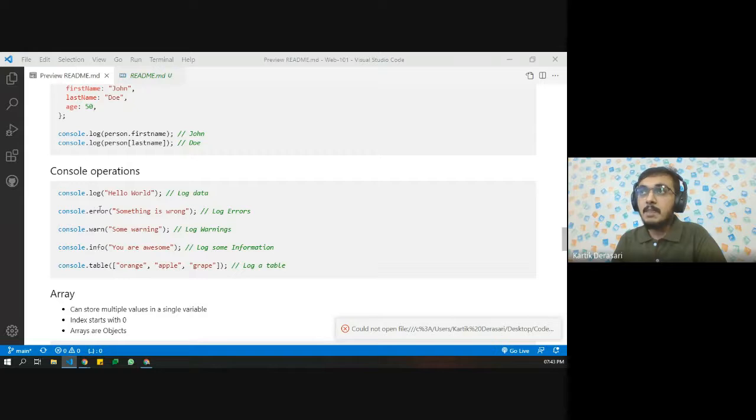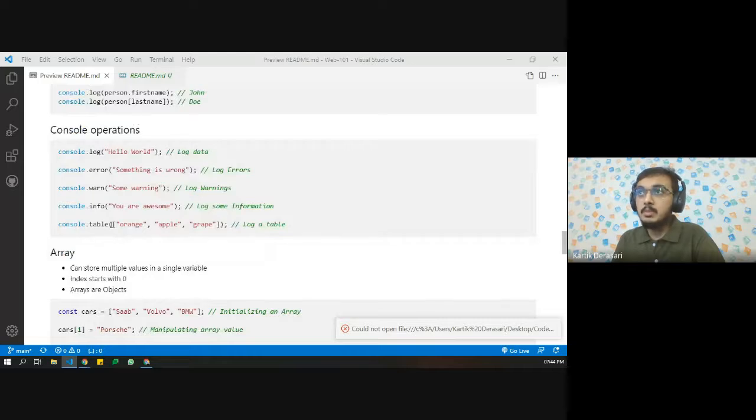The error function will show something different than log. It will show a warning, and if we want to just show any kind of warnings, if we don't want to show errors, then we can use the warn function. It will have different icons for error and warn. Coming to the next thing, info. We can also log any kind of information using console.info, and it will be presented in a different format than the log, error and warn functions. And if you want to showcase a whole table, then we just need to pass an array of values, and then we can see a table inside the JavaScript console.